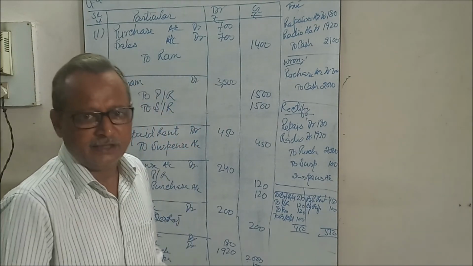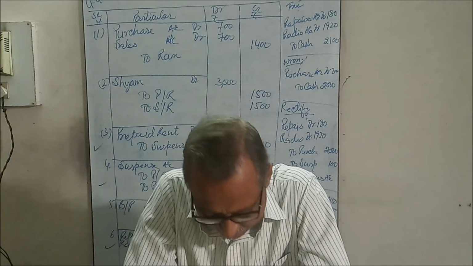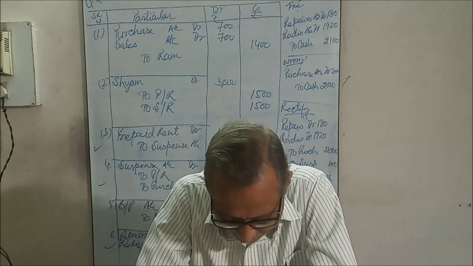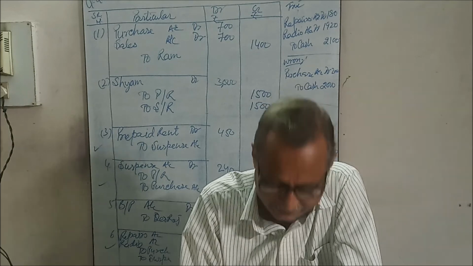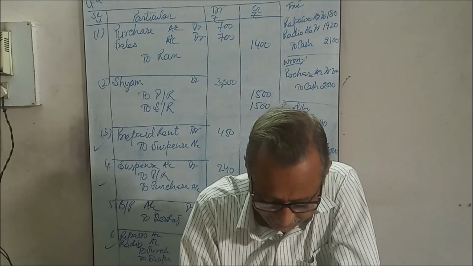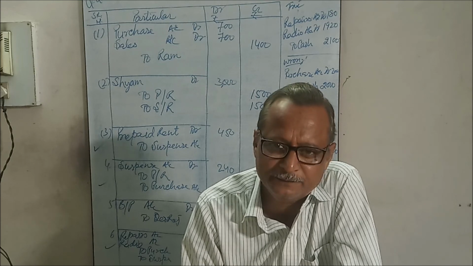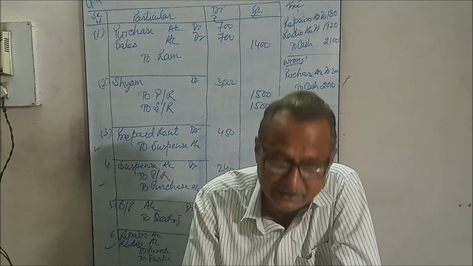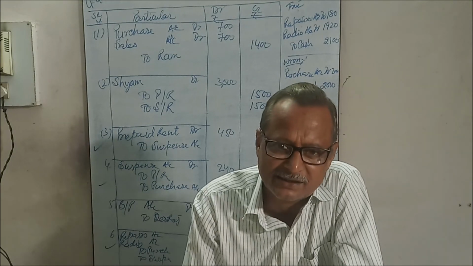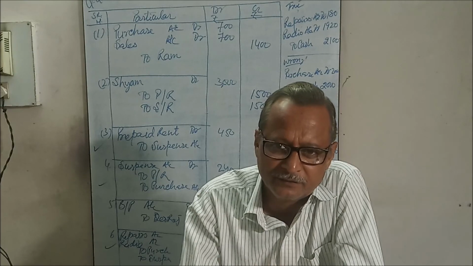As in the question, the answer is given, only third and fourth affect the agreement of the trial balance. But here the figure difference is given in the question, that is 180 plus 1920 equal to 2100. So this 100 is either missing in part number 6 of the question or in the answer. Now match it.